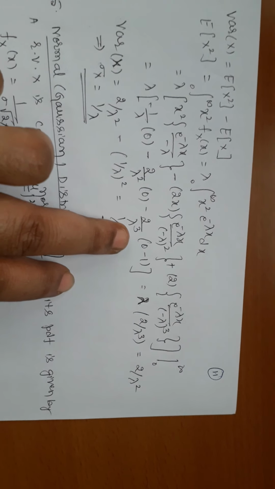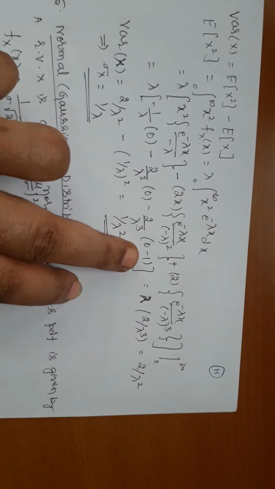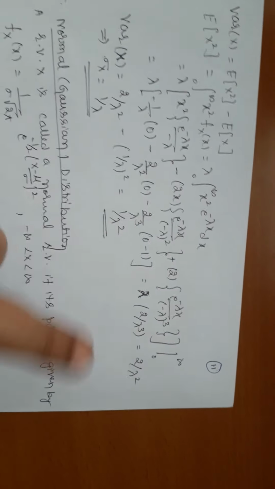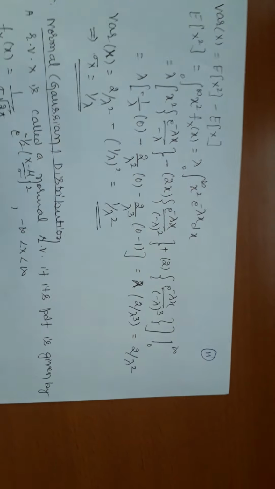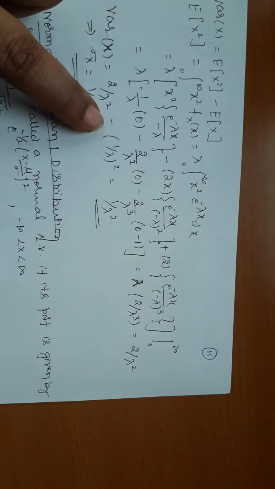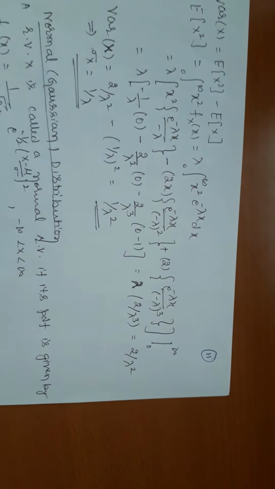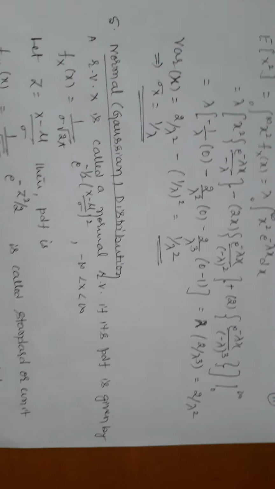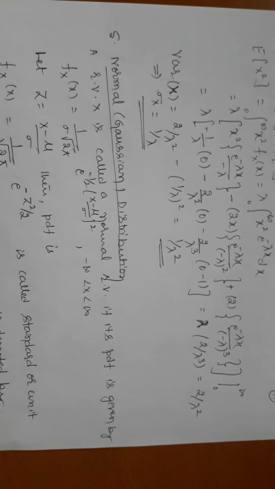What is e power of minus infinity? It is 0, minus e power of 0 is 1. Minus into minus is plus. What we get, actually, lambda cancels, 2 by lambda square. Now substitute 2 by lambda square minus 1 by lambda square, and we get 1 by lambda square. The standard deviation is 1 by lambda. Observe carefully, the standard deviation and the mean must both be the same, 1 by lambda.